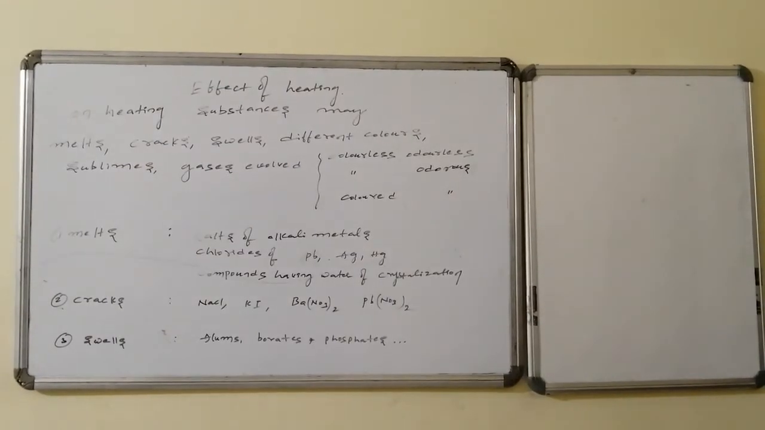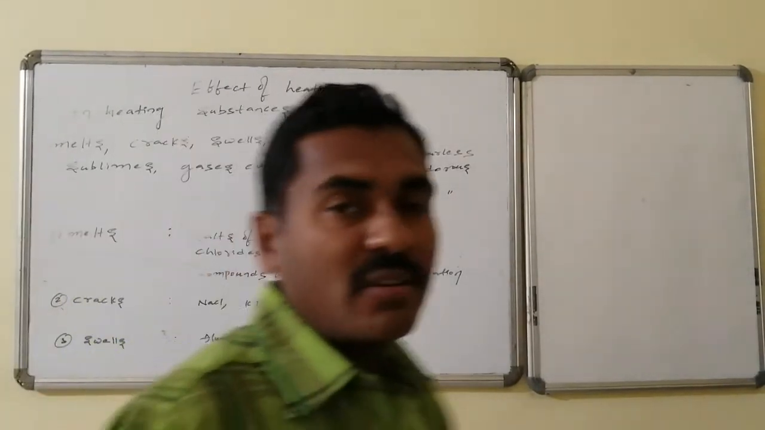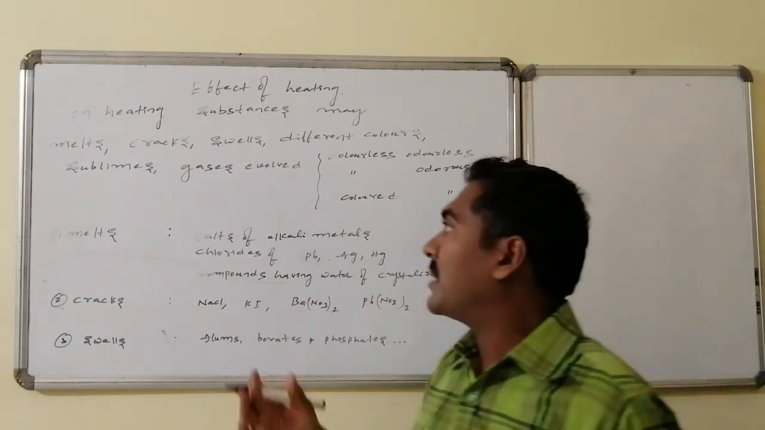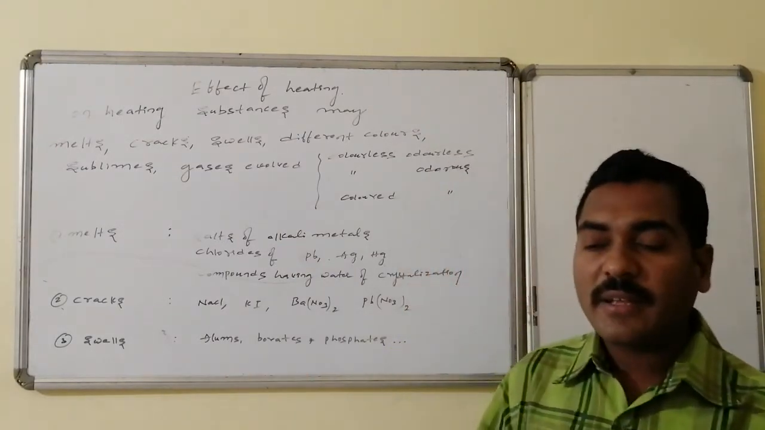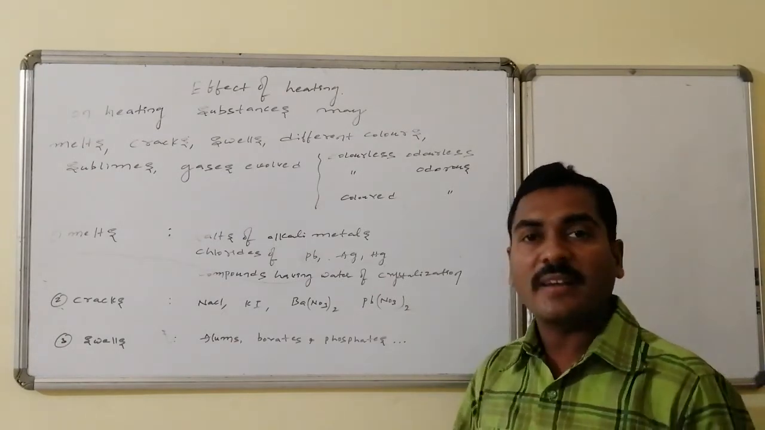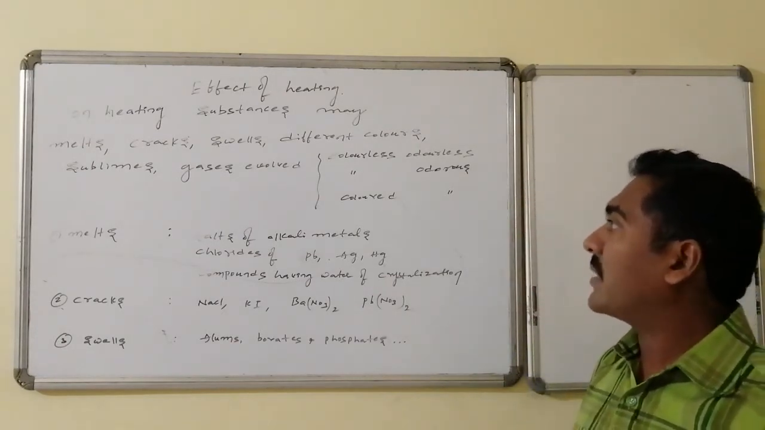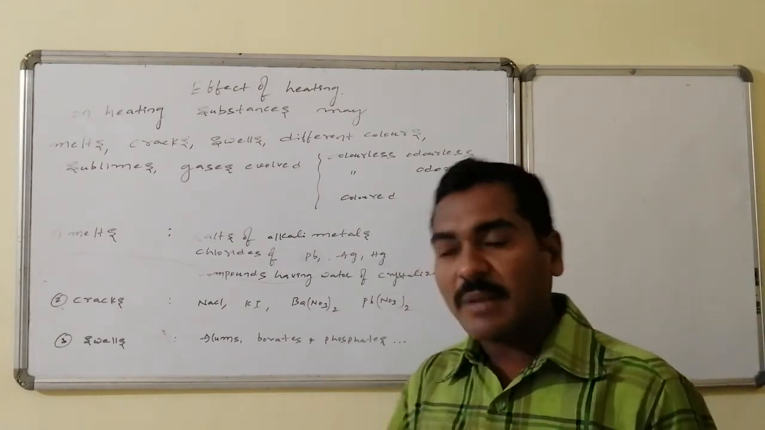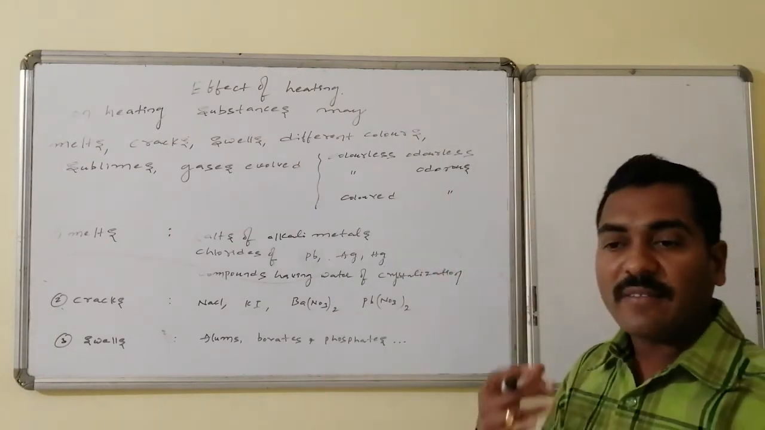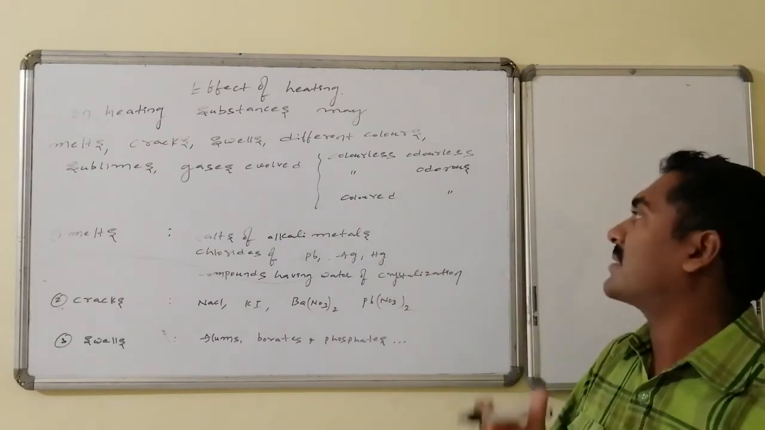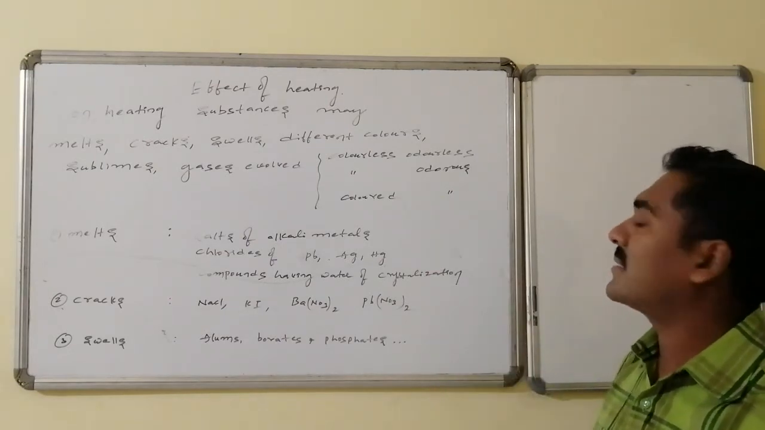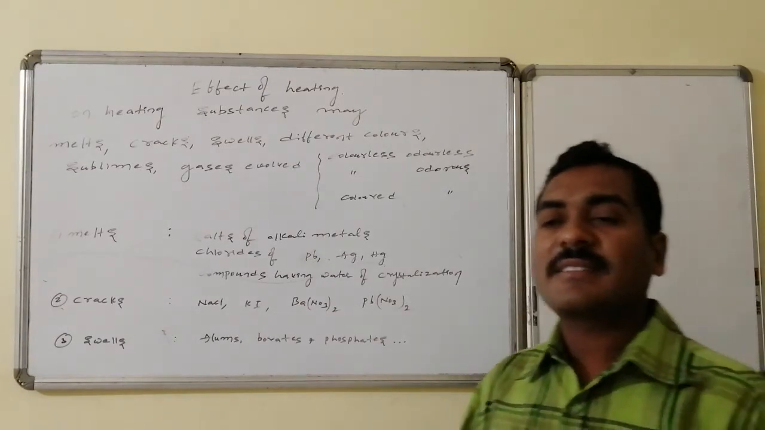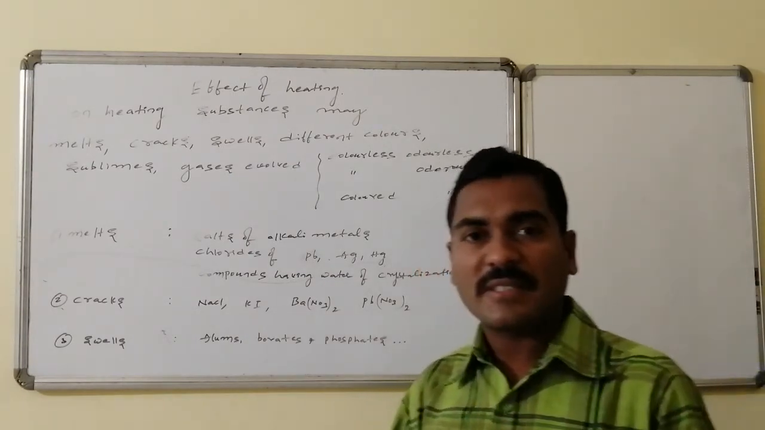Heating effect over the inorganic compounds. Some of the inorganic compounds on heating show different varieties of changes. Some of them can melt, some of them can give a cracking sound, some of them will swell, some of them will show different colors under hot and cold conditions. Some substances will sublime, some substances evolve gases of different natures, like colored and odored gas, colorless and odored gas, odorless and colorless gas. Such different varieties of situations are there.